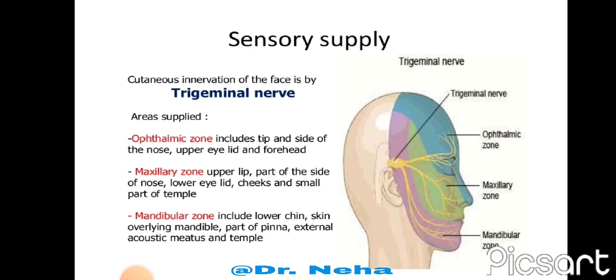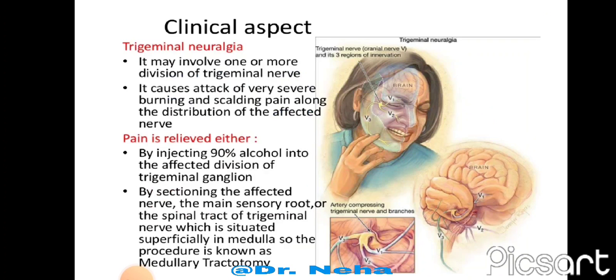Then the maxillary nerve supplies the upper lip, part of the side of the nose, lower eyelid, cheeks and a small part of the temple. Then the mandibular nerve supplies the lower chin, skin overlying the mandible, part of the pinna and external acoustic meatus and the temple.